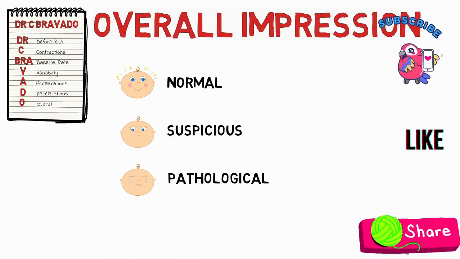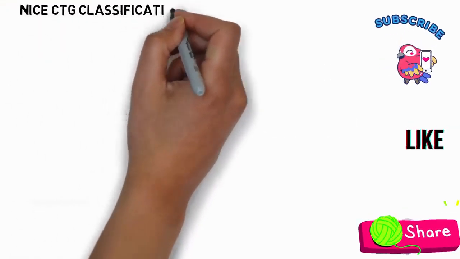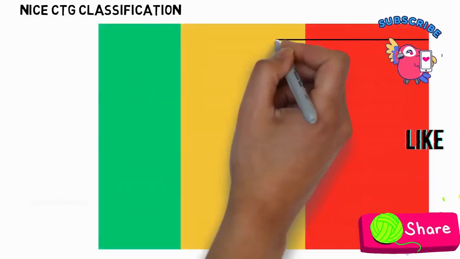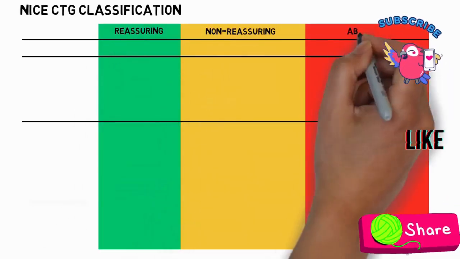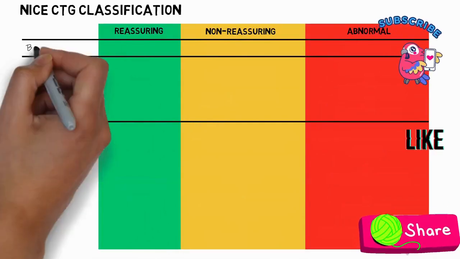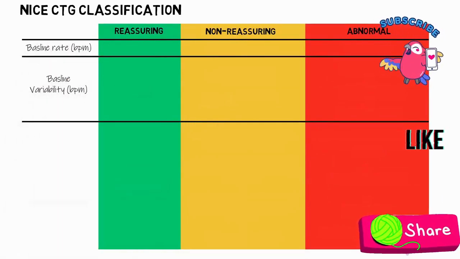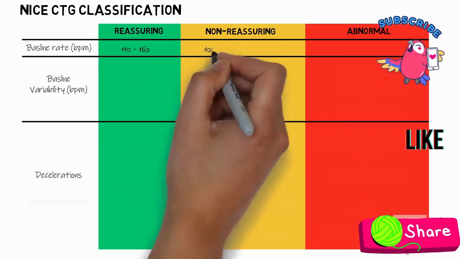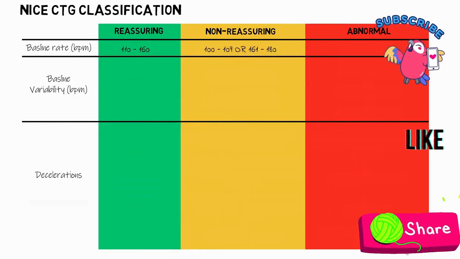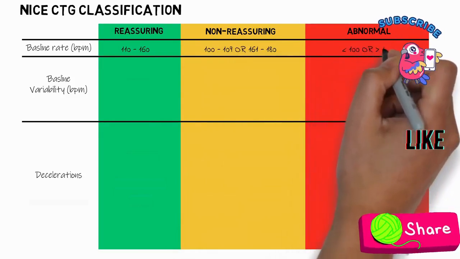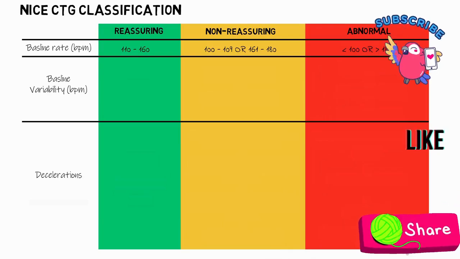And to do this, we first need to classify our individual characteristics according to the NICE CTG classification system. Now, NICE divides the characteristics into reassuring, non-reassuring, and abnormal. We're going to be looking at the baseline rate, the baseline variability, and decelerations. So starting with the baseline rate, it is normal and reassuring if it is between 110 to 160 beats per minute. Non-reassuring if at 100 to 109 beats per minute, or 161 to 180 beats per minute, and abnormal if the baseline rate is less than 100 or more than 180.